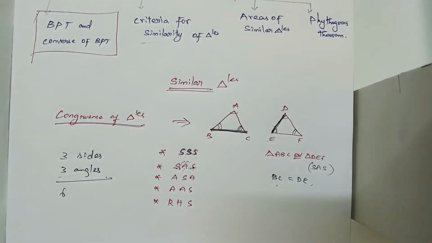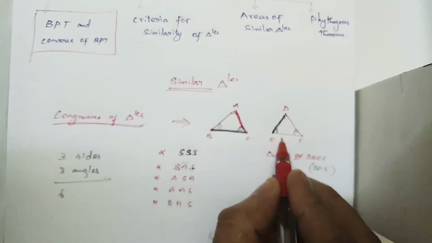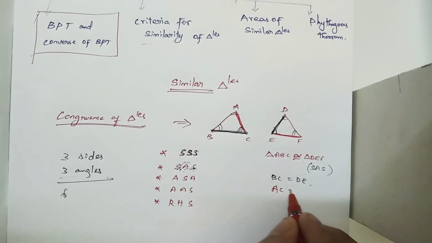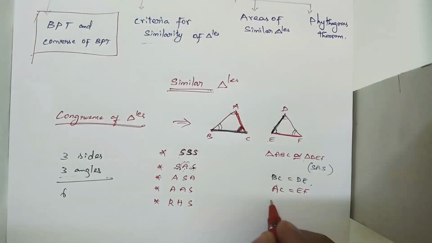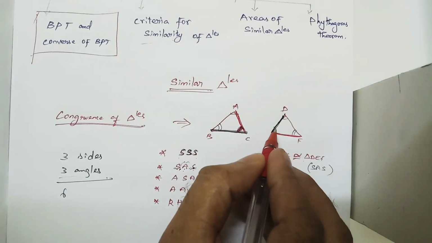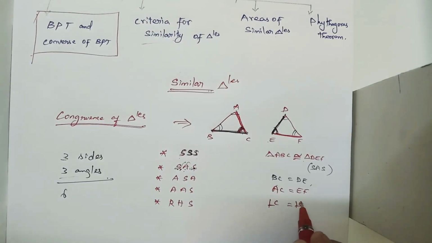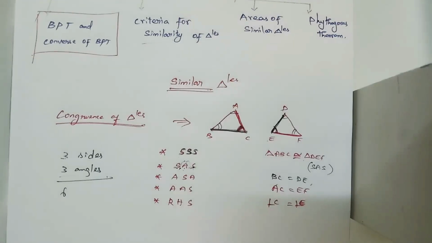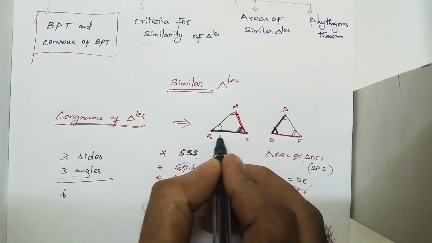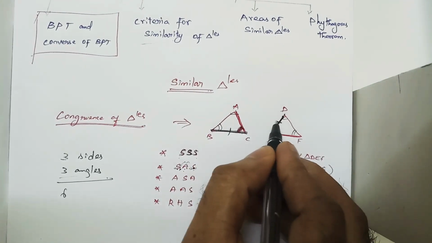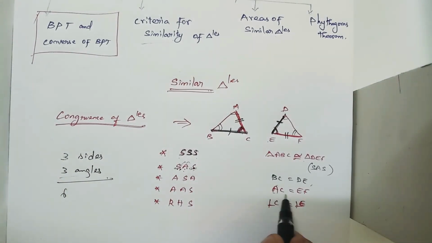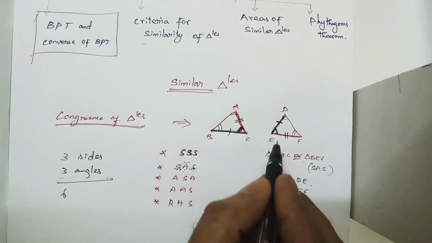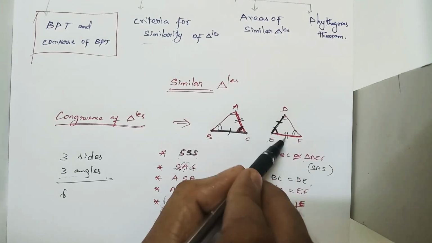and AC is equal to EF. These two sides are equal, and angle C is equal to angle E. Then we can say that these two triangles are congruent. So side BC and side DE are equal, side AC is equal to side EF, and angle C is equal to angle E, the included angle between these two sides.